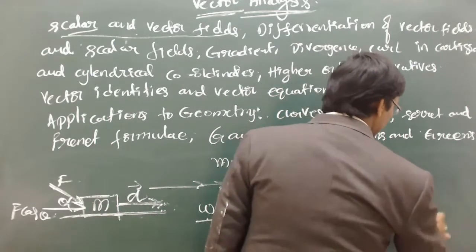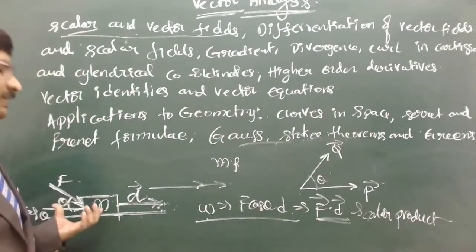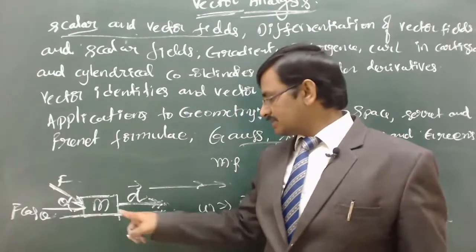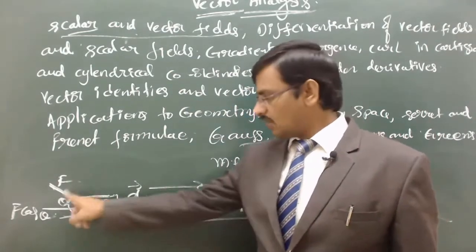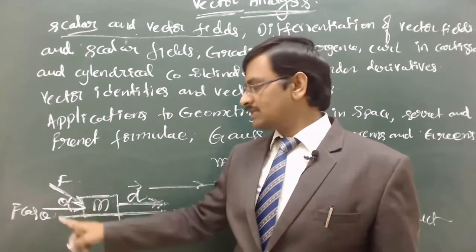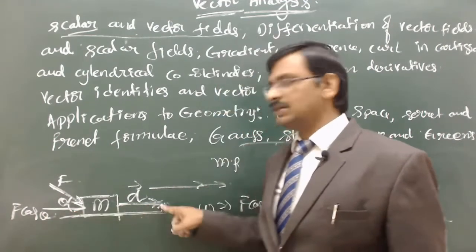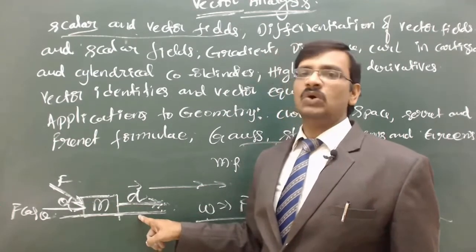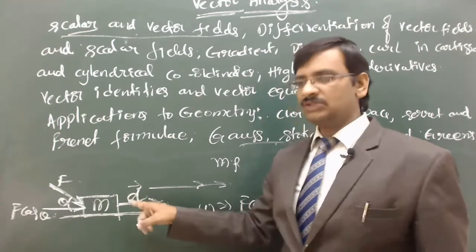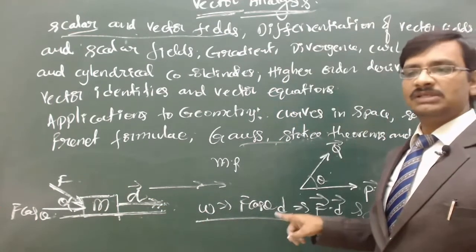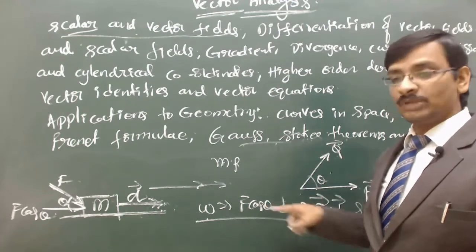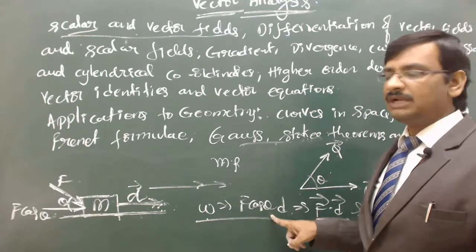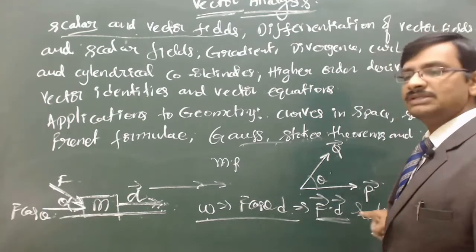Why we call this the scalar product is that here there is nothing related to direction now. Why? Because we have taken the component of the force which is in the direction of the other vector. So only this component you have taken. So it is always meaningful that this direction and this direction are one and the same. If these two directions are always the same, then there is no need to specify the direction at all. Hence the result we have calculated, we call a scalar product, because the result is going to be a scalar, where direction is meaningless for this particular quantity. That's why we call this product the scalar product.